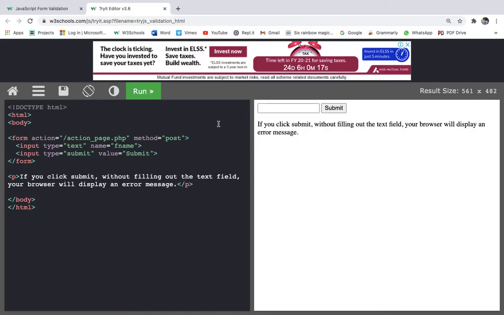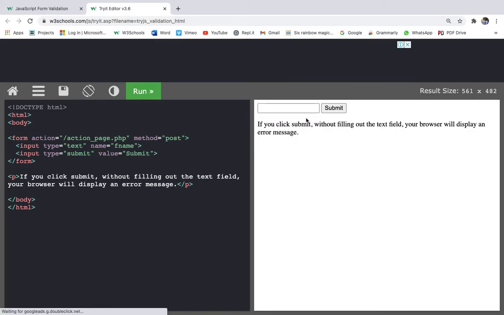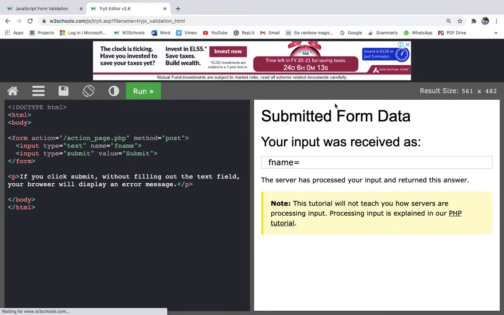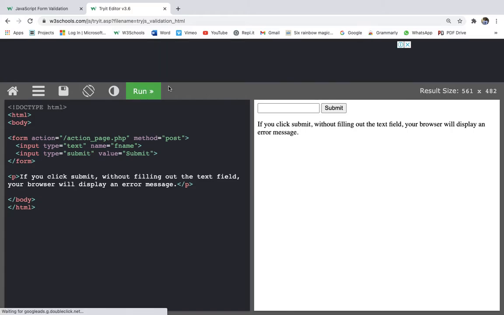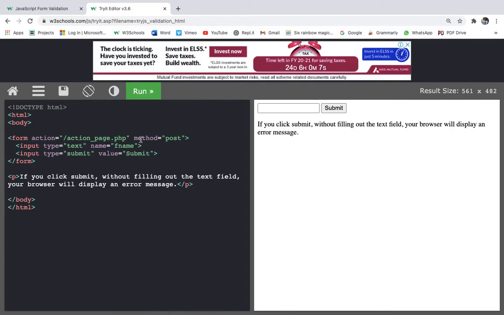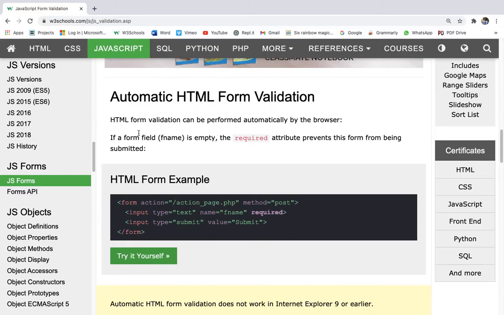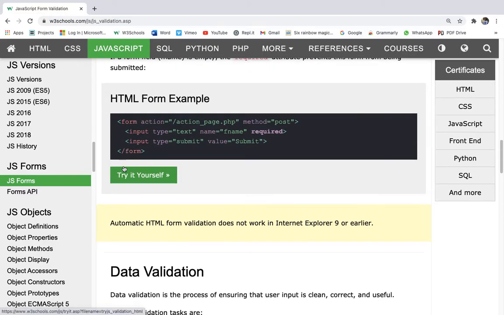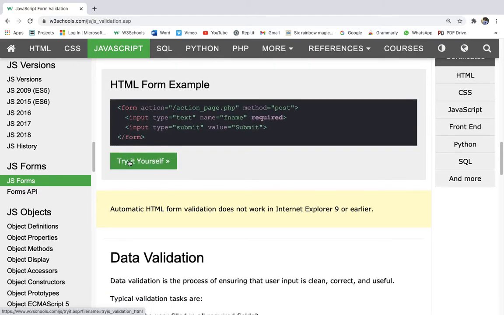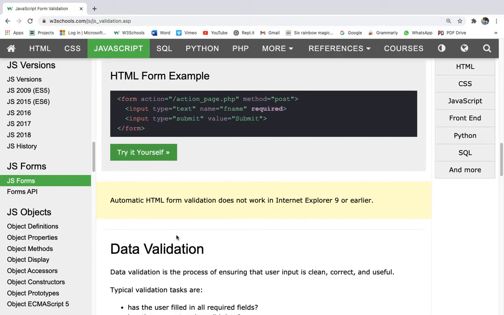If we remove this, and we submit it like this, it would go over there. So required always wants the form not to be empty. There should be some value in every input field. So we can ensure that with the required attribute. Automatic HTML form validation does not work in Internet Explorer 9 or earlier.